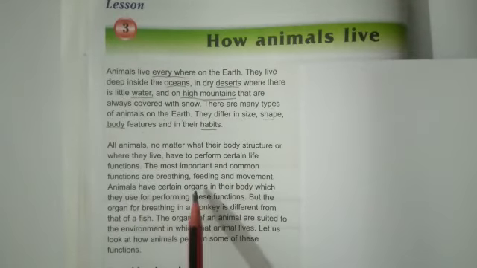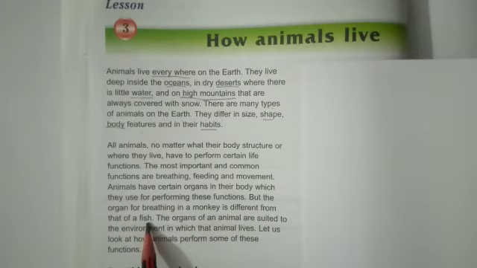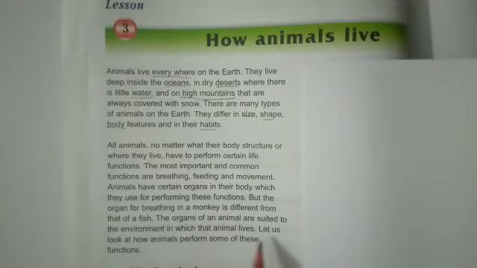Animals have certain organs in their body which they use for performing these functions. But the organ for breathing in a monkey is different from that of a fish. The organs of an animal are suited to the environment in which that animal lives. Let us look at how animals perform some of these functions.